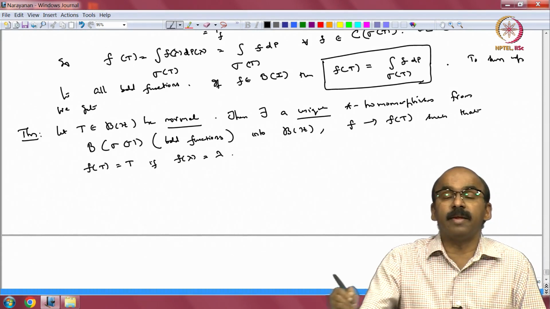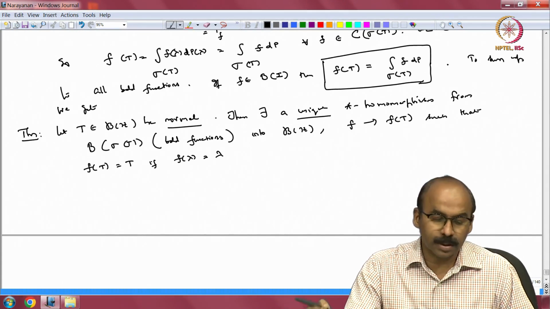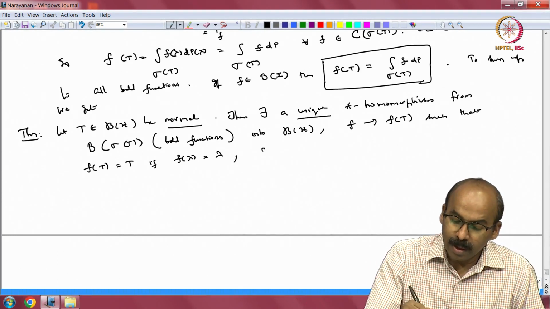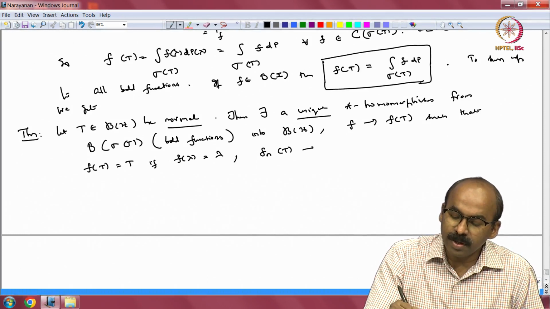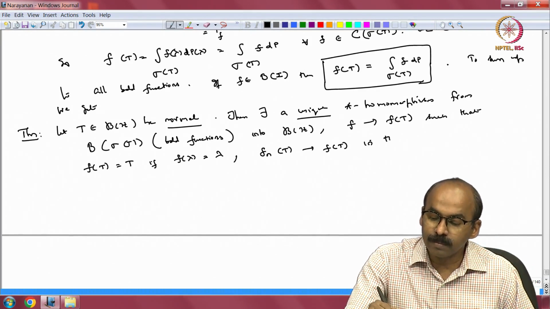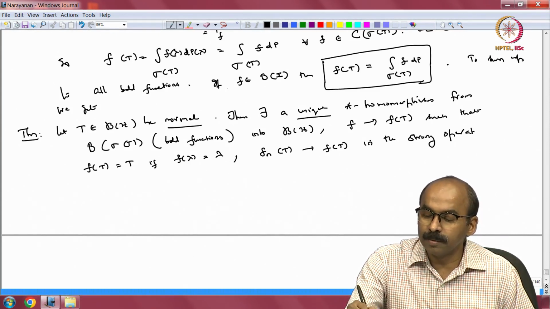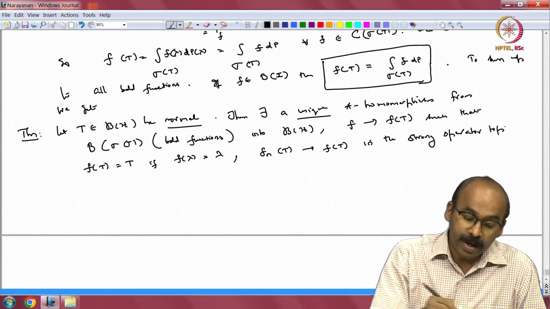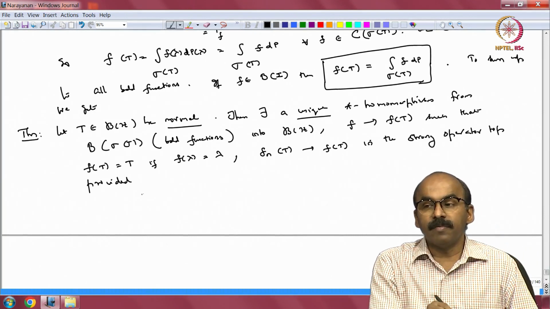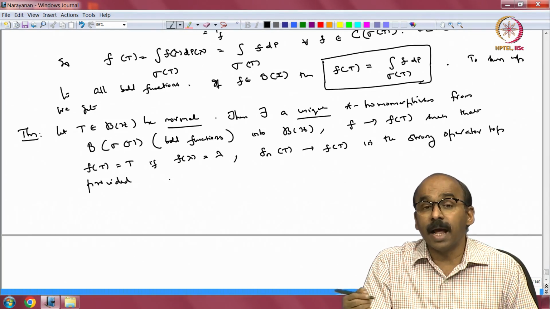So, if f is the identity function lambda going to lambda, then the corresponding operator I get is the operator T, okay, comma f_n of T converges to f of T in the strong operator topology, provided f_n converges to f pointwise and boundedly, right.